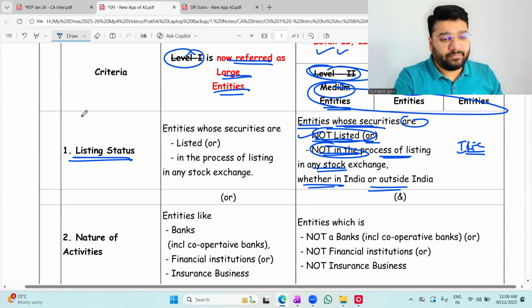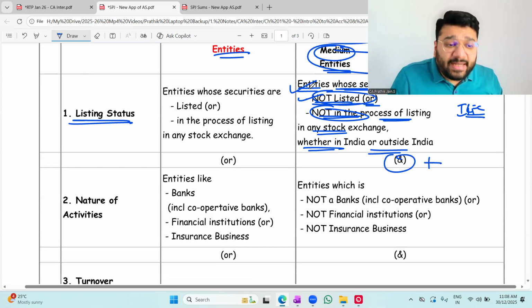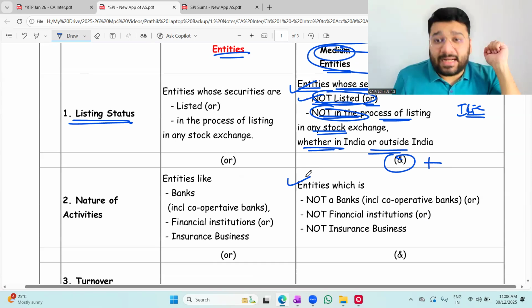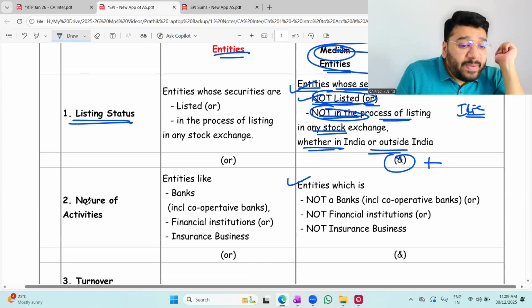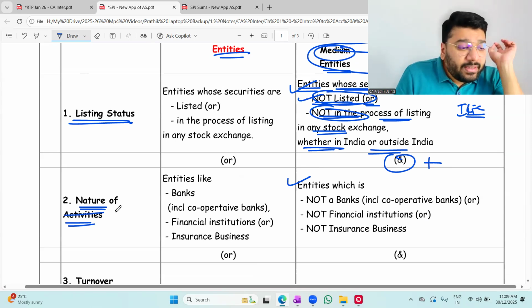Okay, not okay. Then comes end. End means what? Plus. Apart from the first condition, the second condition also has to be satisfied. What is the second condition? It is based on the nature of the entity. Not activity, nature of entity.